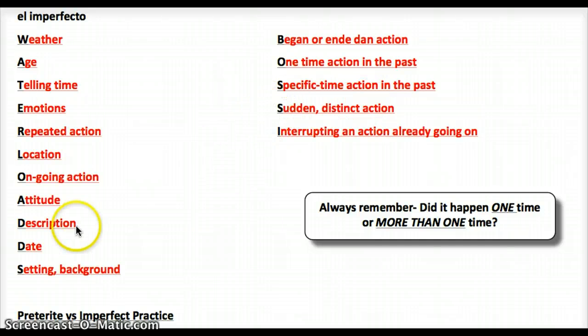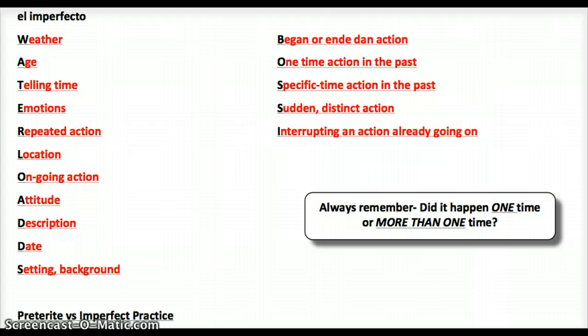Sudden or distinct action, again, that comes down to those awesome words like suddenly and then, all of a sudden and all that stuff. So sudden distinct action. And then an interrupting action, interrupting an action already going on. So back to this one over here, ongoing action. Estaba caminando en el bosque cuando me caí. I was walking, so it's an ongoing action, in the forest or through the forest, cuando me caí, when an interrupting action, which was that I fell, happened. So those are your acronyms if you'd like to use them, water loads or bossy.